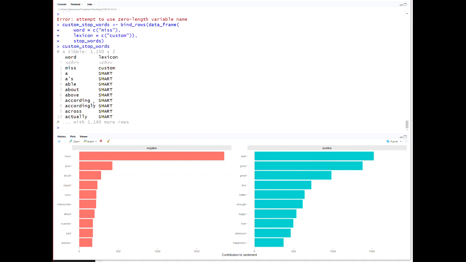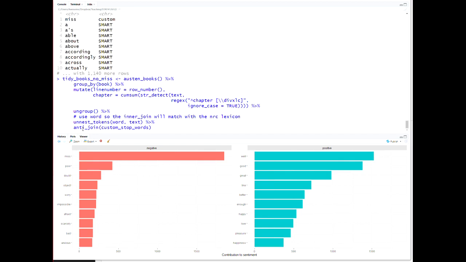Then I can redo my Tidy Books, and this time I'm going to call it Tidy Books No Miss. So I'm going to do the same things I did before, with grouping it by book, adding the line numbers, the chapter numbers, ungrouping it, unnesting it, but then I'm going to anti-join it with the custom stop words.